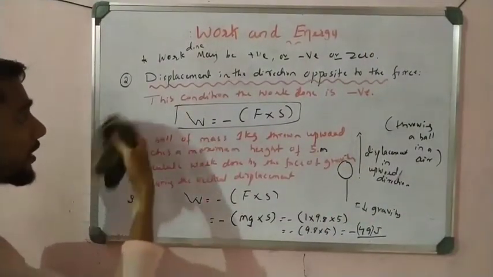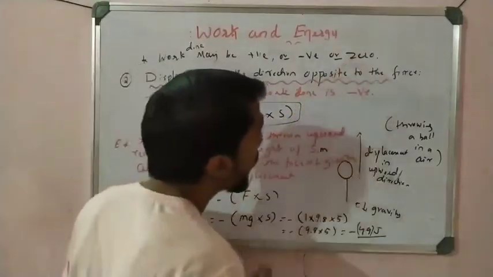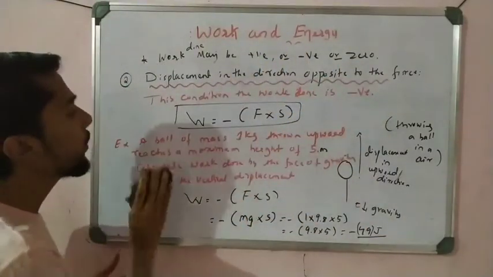Now let us take the last one, that is at 0. When we say that the work done is 0, that is very important.